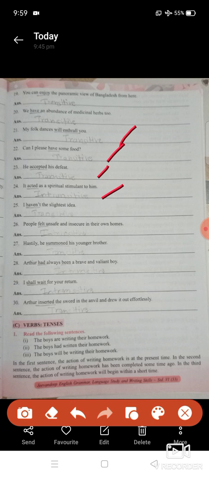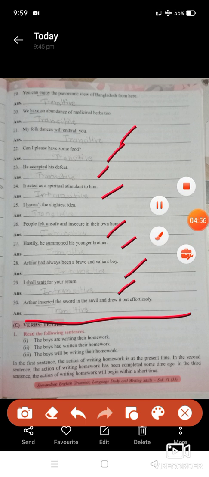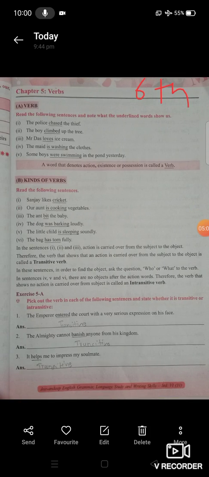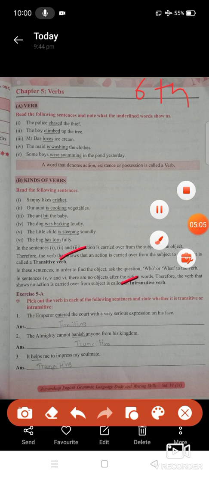Haven't transitive, failed intransitive, someone transitive, had intransitive, shall be intransitive, and inserted, transitive, students. So till here you will write all this exercise. You can write only the definitions of transitive and intransitive in your notebook, and write the exercise, students.